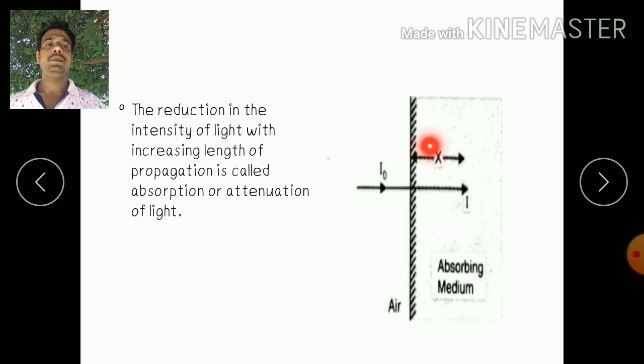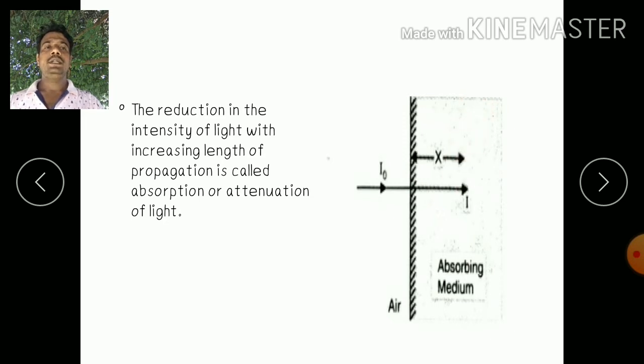As we increase the width of this substance, the atoms absorb the energy, or the incoming radiation transmits its energy to the atoms in this material. Due to this, there is a reduction in the energy of light. So reduction in the intensity of light with increasing length of propagation is called absorption of light, or attenuation of light.